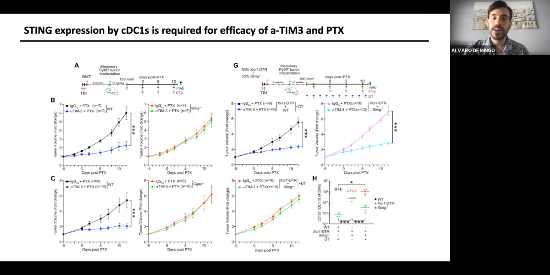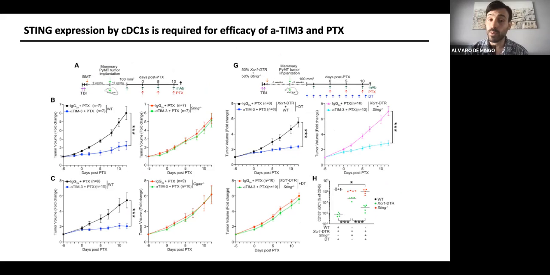So at this point, we were pretty solid about the role of the DNA and the role of STING in the pathways. So we wanted to check different in vivo models just to validate our findings. The first that we did was to have a knockout for STING mice and also cGAS mice knockout. And we were always treating with chemotherapy with IgG and chemotherapy with anti-TIM-3 therapy.